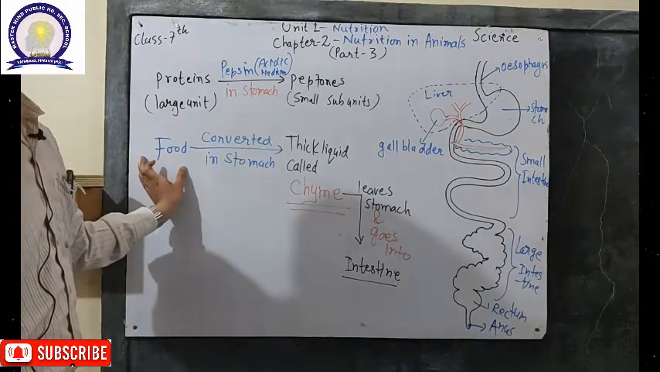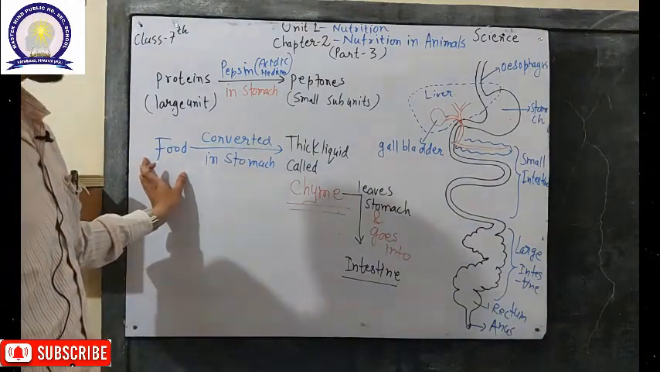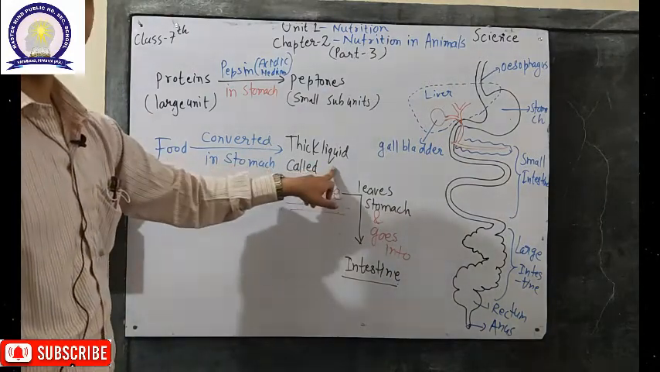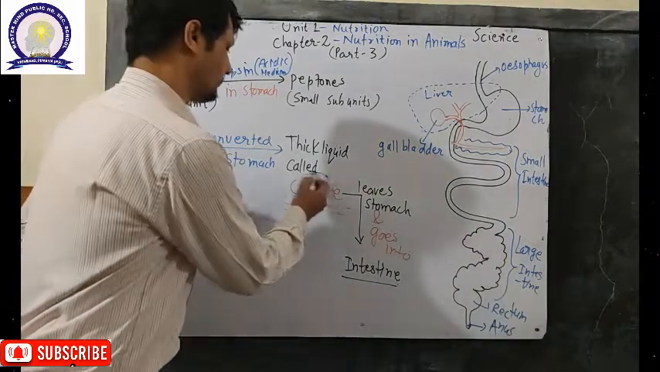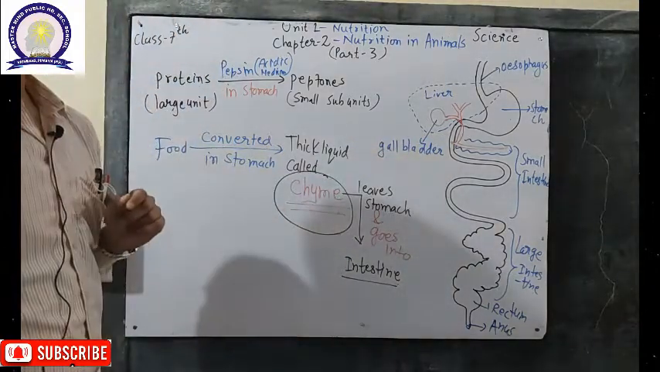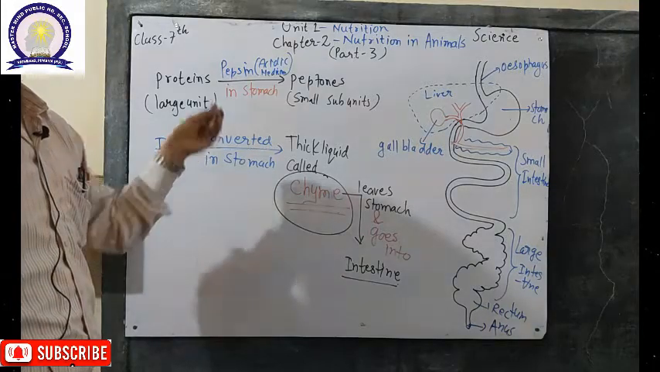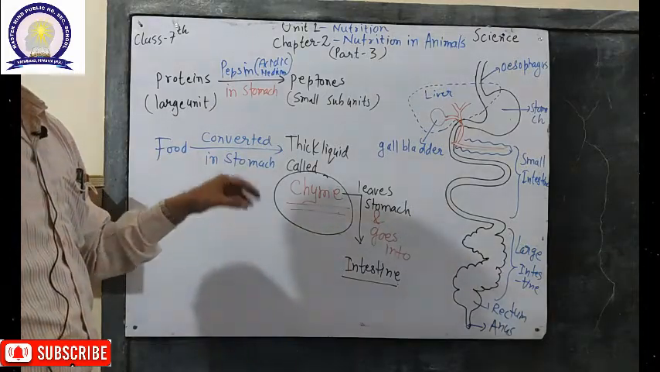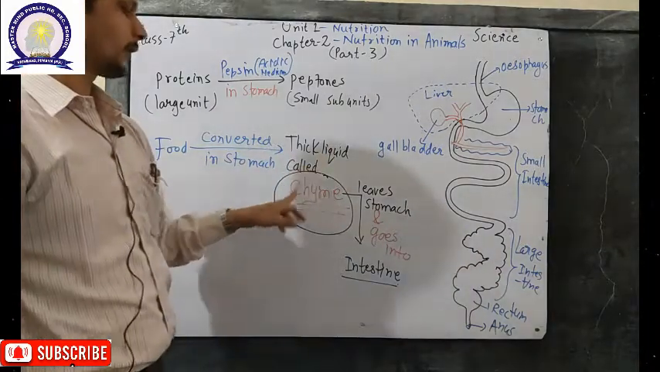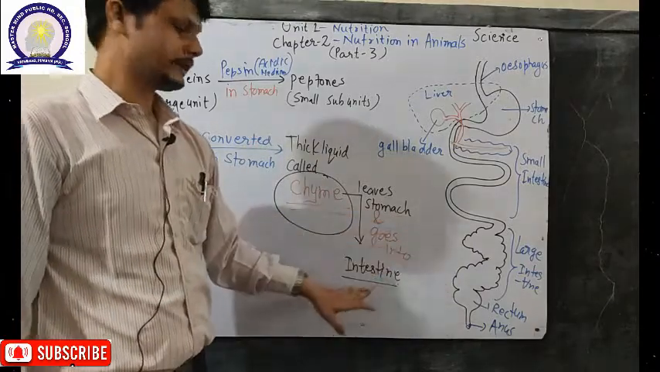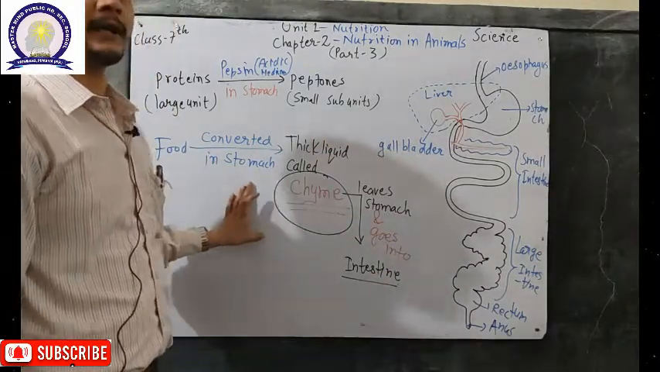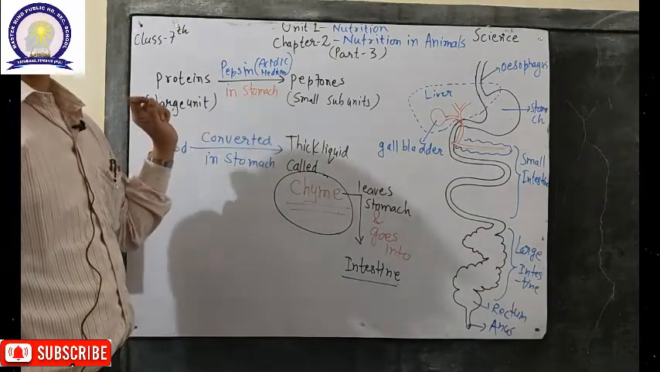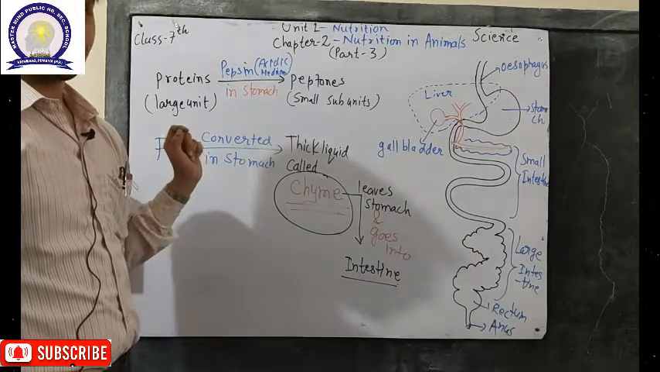So now in the stomach, whatever food content is present is converted into a thick liquid called chyme. So now the food which is previously present in the mouth then goes into the esophagus, now from the esophagus into the stomach, and now from the stomach this thick liquid called chyme leaves the stomach and goes into the intestine. The major digestion part of the food occurs in the stomach with the help of the enzyme pepsin and the acidic medium called hydrochloric acid.